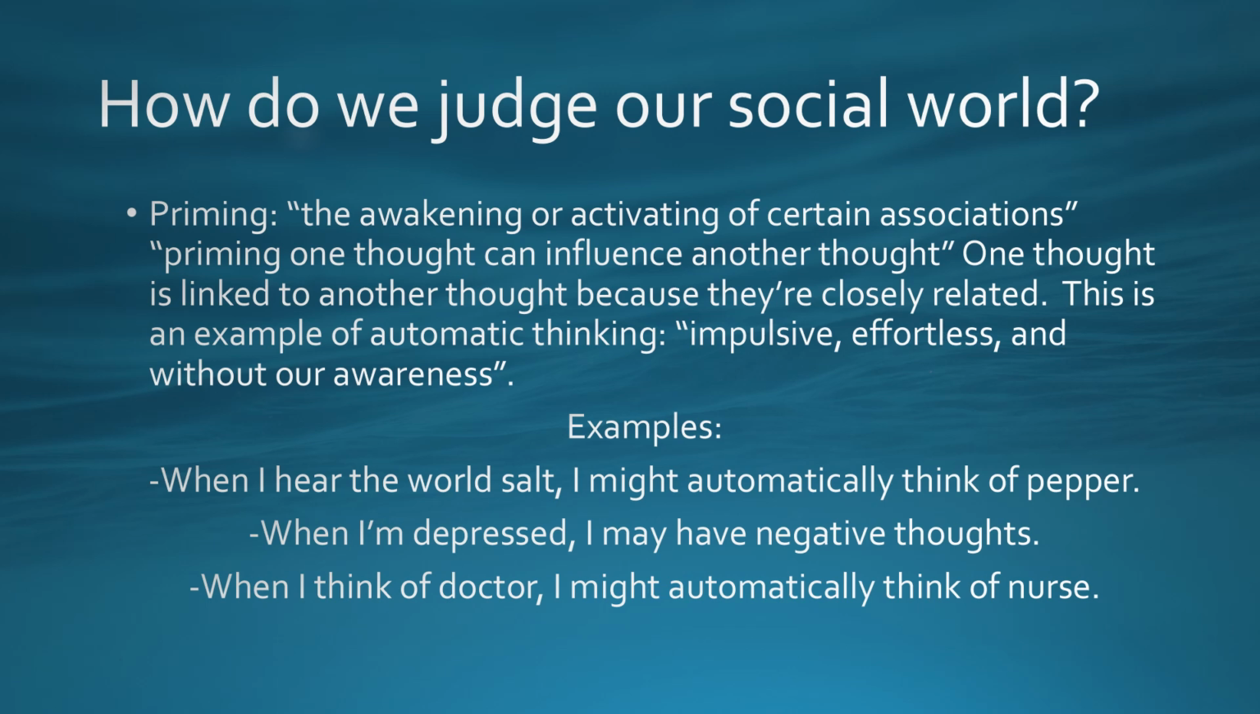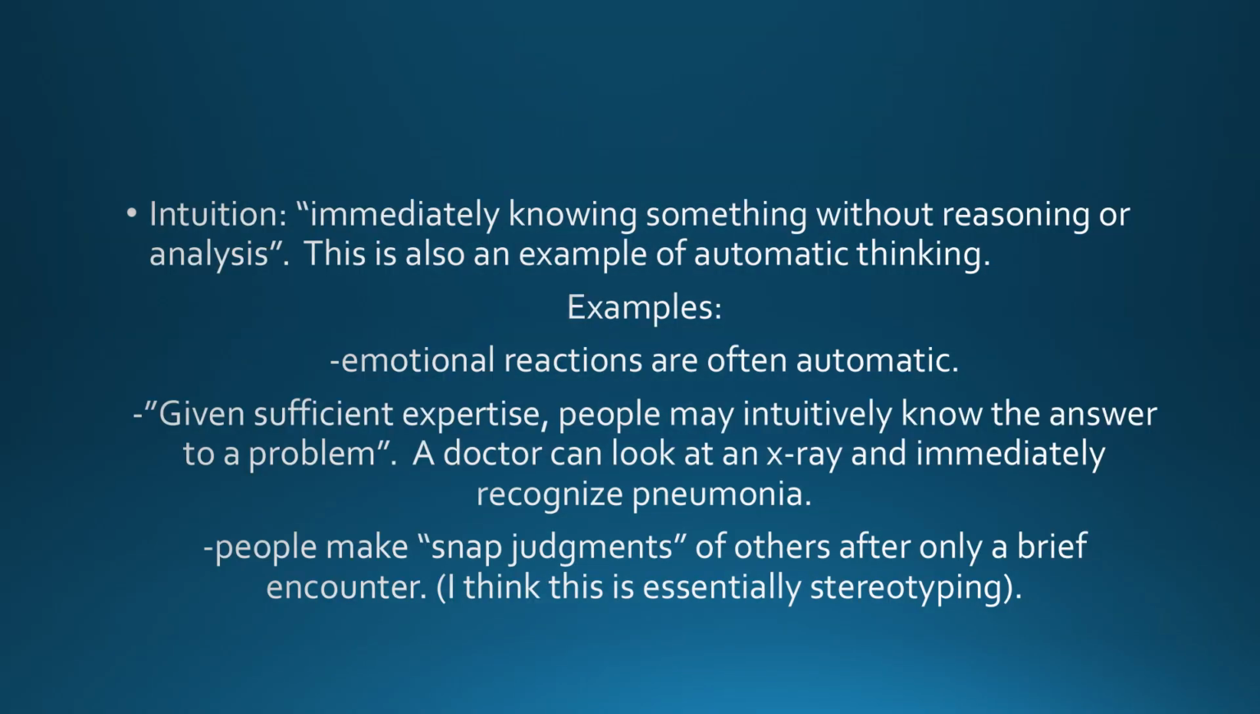And it's automatic, which means we don't have to think about it. We don't have to consciously think, oh, I thought of salt, so now I'll think of pepper. It just automatically comes without any effort. Intuition, immediately knowing something without reasoning or analysis, is also an example of automatic thinking. In other words, we don't have to consciously bring it up. It just automatically comes to our mind. Let's look at some examples of that.